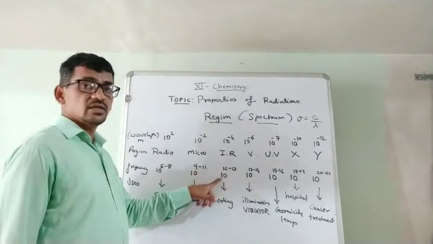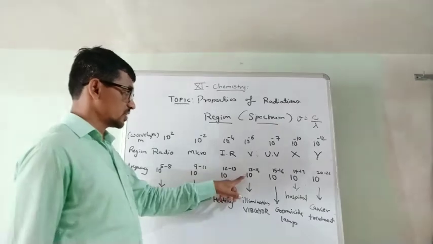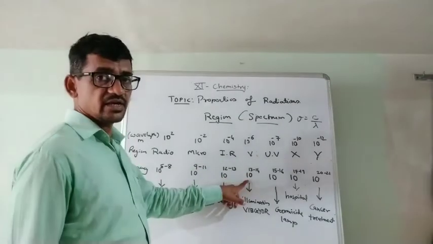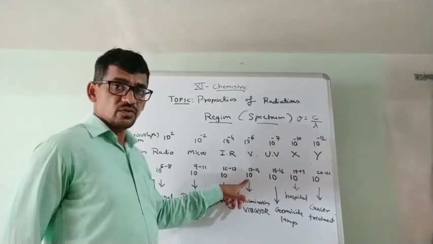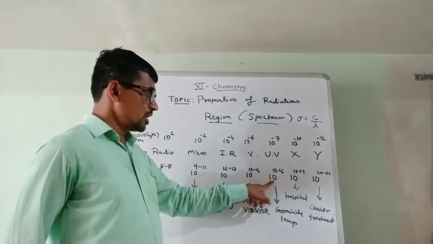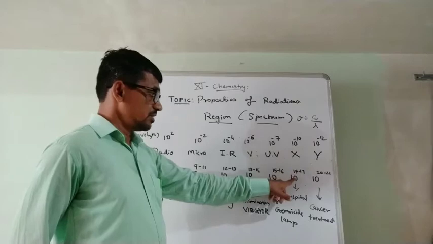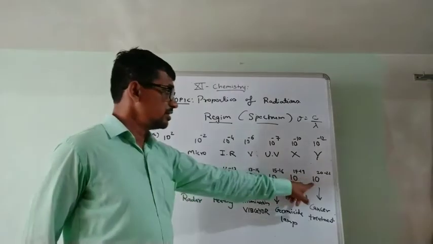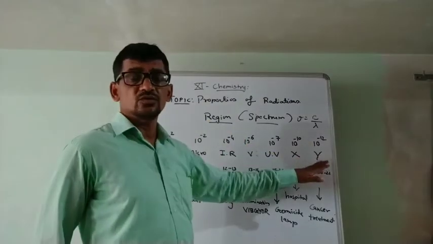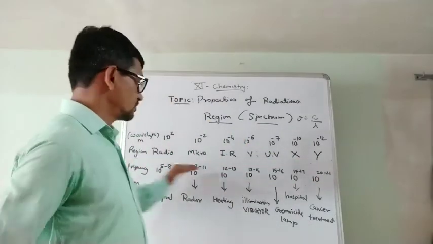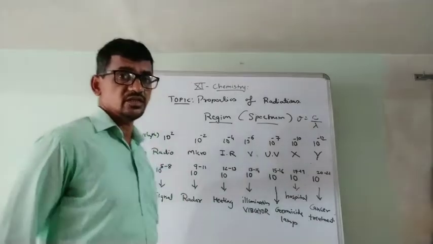IR, then 10¹² to 10¹³. Similarly, visible region, then 10¹³ to 10¹⁴ cycles per second frequency. Ultraviolet 16, gamma rays 17 up, and X-rays and gamma rays more than 20. So you remember, if this frequency increases, energy is increased.